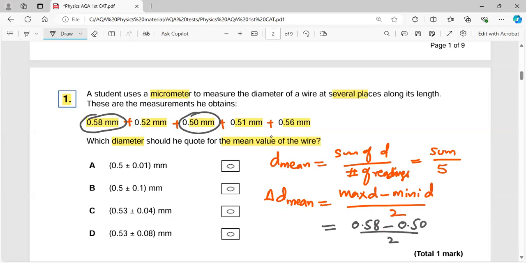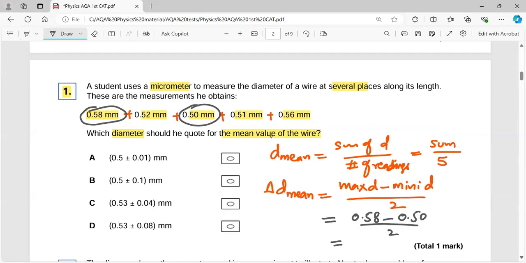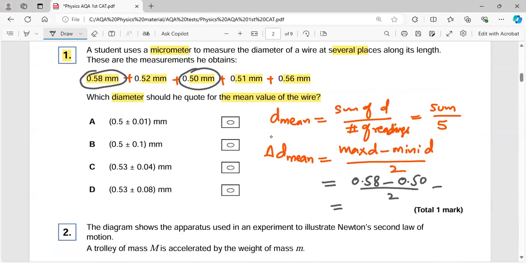So you divide it by 2 to get your answer. So here you go, your answer is 0.04, and that is the only option over here. So that's why we choose option C. And of course, the average would be coming out to be 0.53.